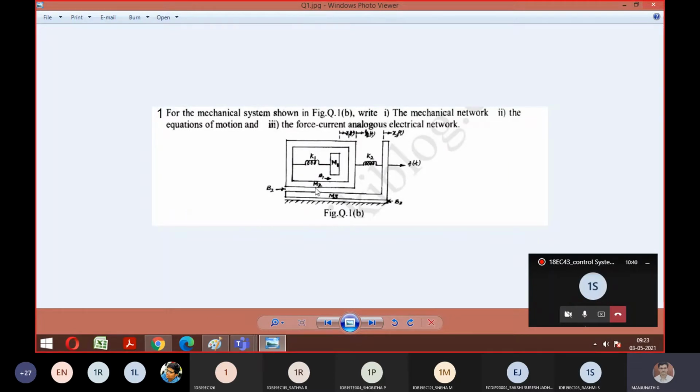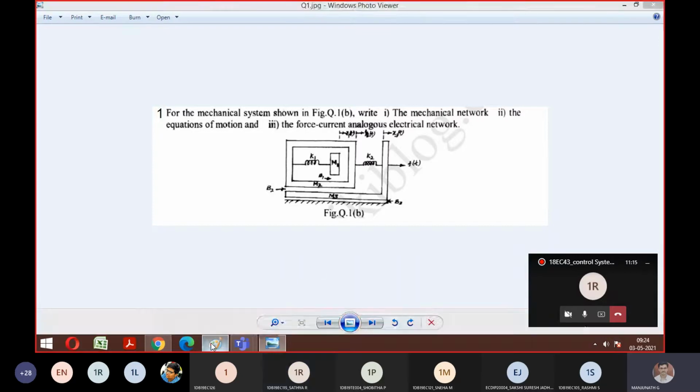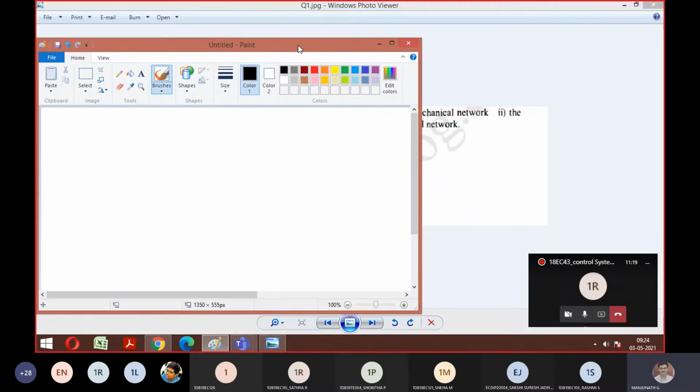There is B2 also. Then coming only to M3, you can see only to M3 there is B3, and force is there. M3 will come. That's all. So if you represent this in a diagram, that will become your equivalent mechanical system. Is it fine, Satya? Sir, how to write the electrical system? Pardon? How to write the electrical system? Yes, okay, sir. Let me take.